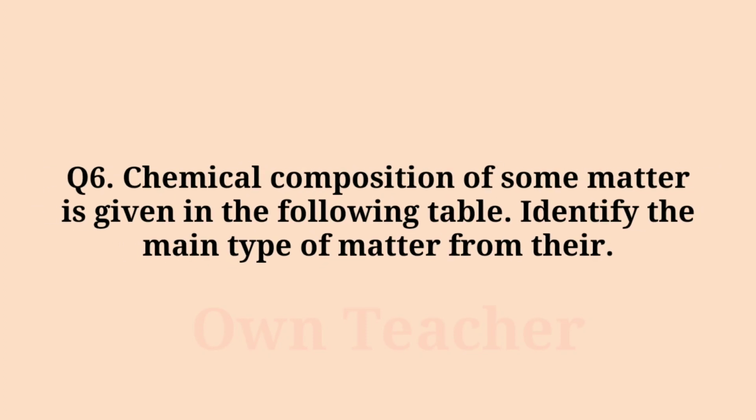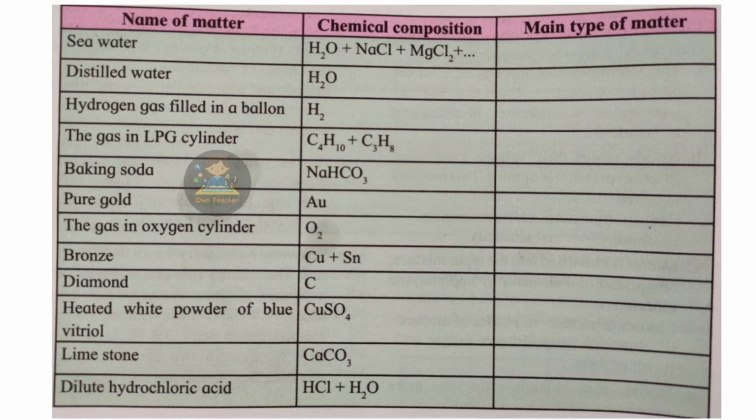Question 6. Chemical composition of some matter is given in the following table. Identify the main type of matter from there. Seawater. Main type of matter is mixture. Distilled water. Main type of matter is compound. Hydrogen gas filled in a balloon. Main type of matter is element.